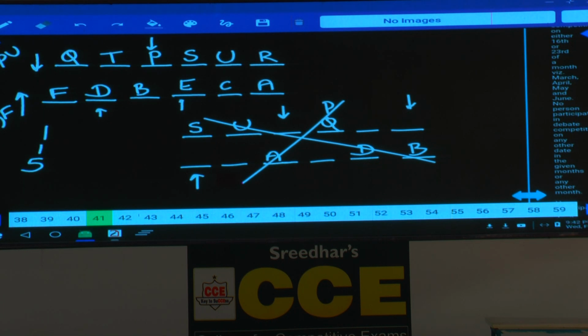And 37, what is the position of R with respect to U? Position of R with respect to U. Now R is to the immediate left hand side of U. Immediate left hand side, that is given in choice 5.